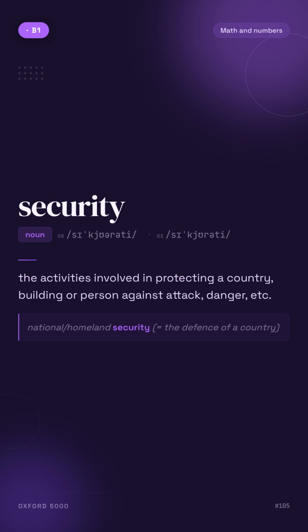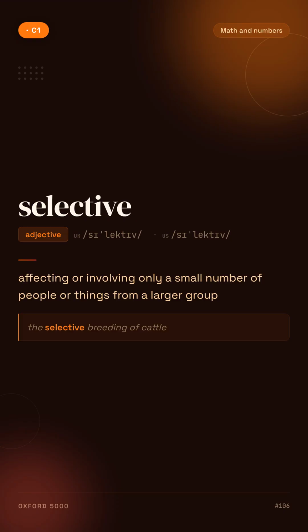Security. The activities involved in protecting a country, building, or person against attack, danger, etc. For example, national/homeland security equals the defense of a country. Selective. Affecting or involving only a small number of people or things from a larger group. For example, the selective breeding of cattle.